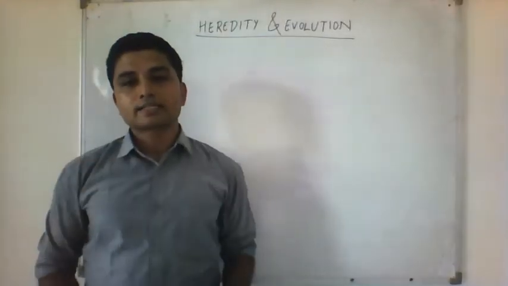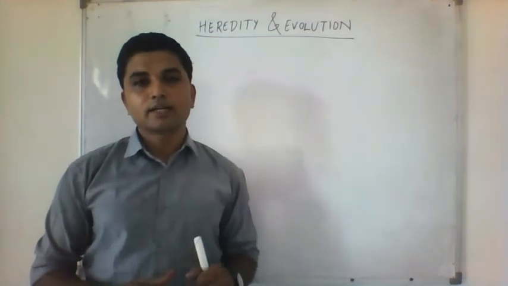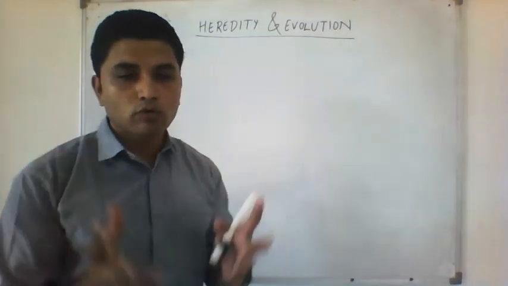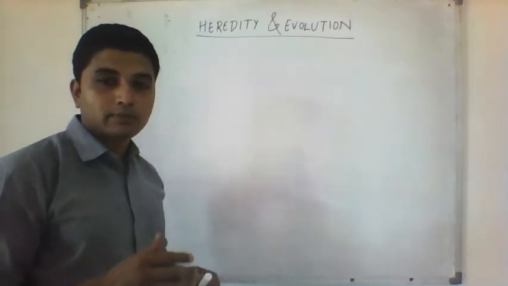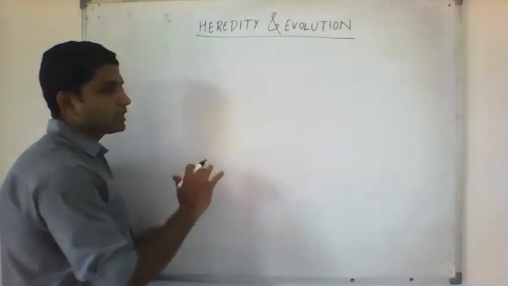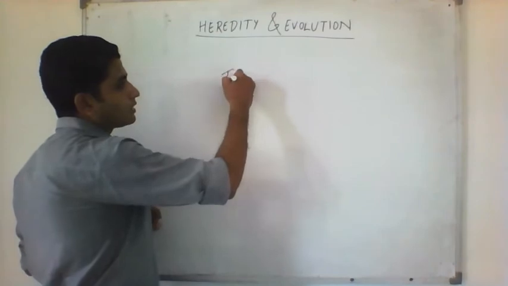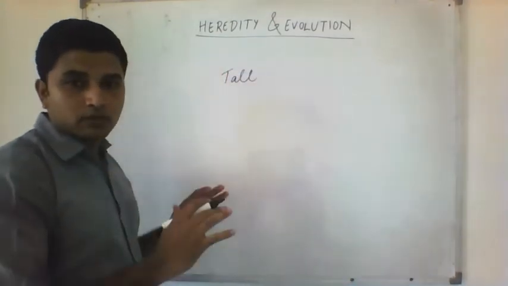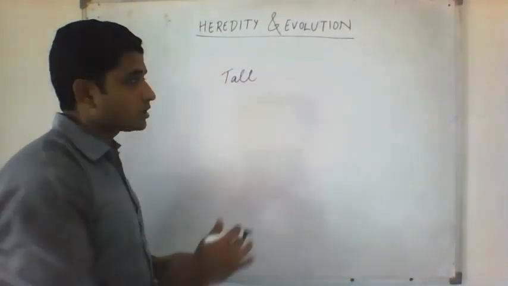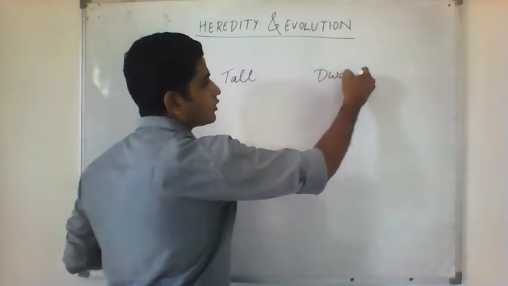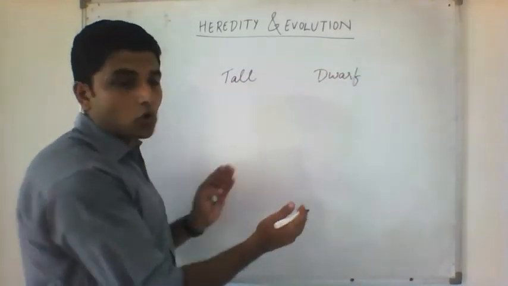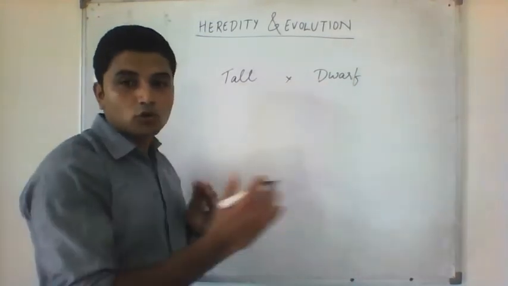So very quickly, let us see what were the experiments that he did. Not all the experiments, but some overview of the initial experiments we'll do. In detail, we'll look at the experiments in my next class. So let's take a simple thing that he did. He took tall plants, generation over generation tall plants, and then he took dwarf plants and he crossed them. He crossed tall with dwarfs.